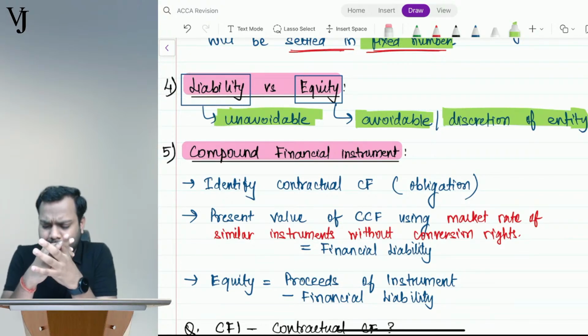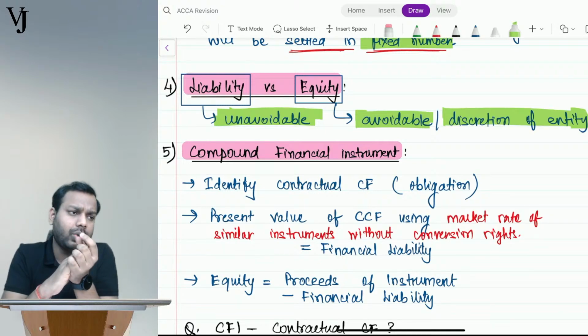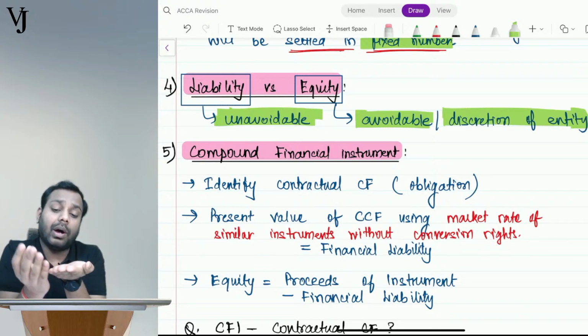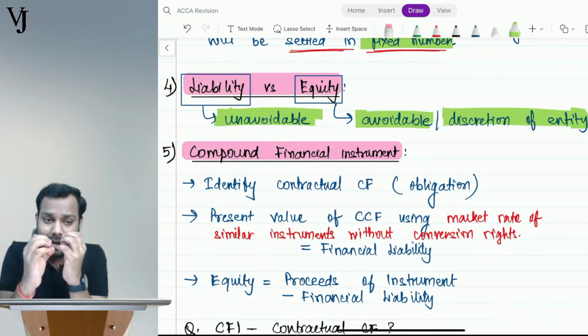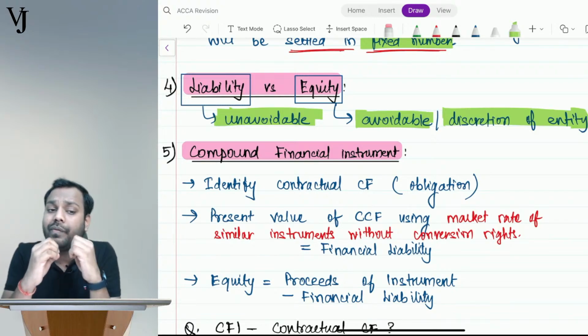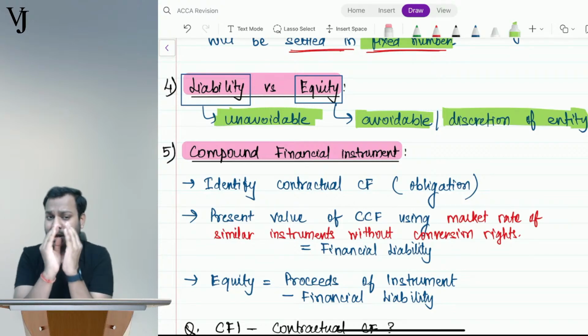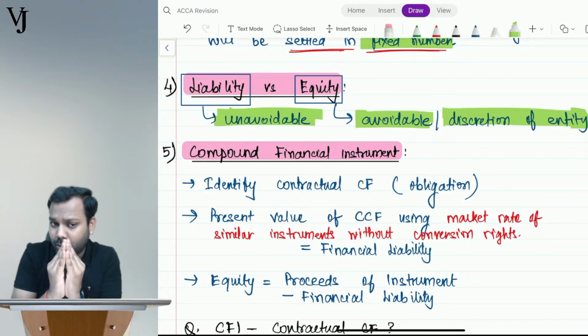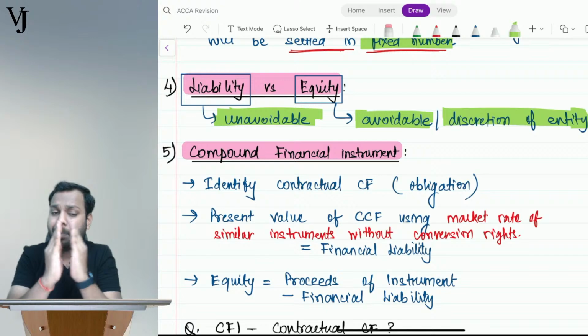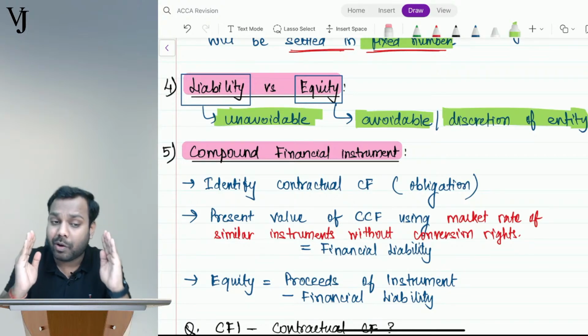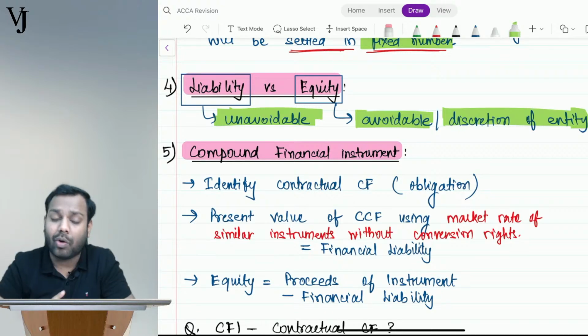Now comes the question, how to do the accounting for that? The standard says that whenever any instrument has the features of both equity and liability, on the date of issue of the instrument, I will break the instrument into two parts. And this process of breaking the instrument into two parts is called split accounting.